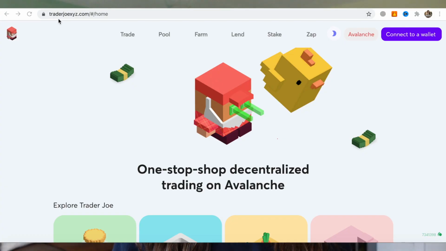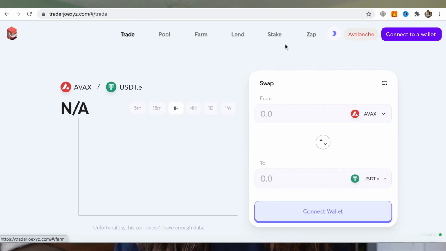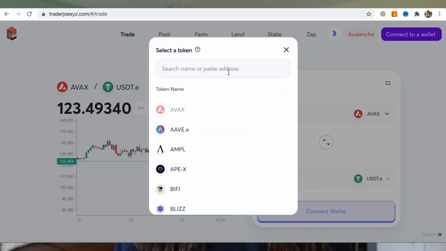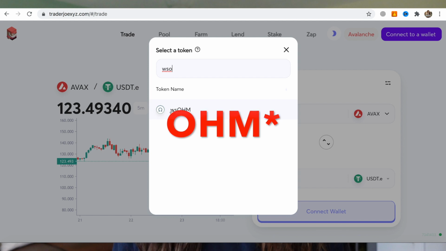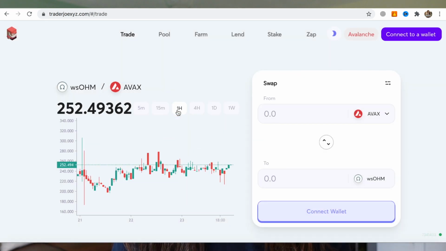If you want to do it, you have to go to TradeJoe and you want to swap AVAX token, which is the native token of Avalanche network, for wrapped staked OHM. The problem here is that the liquidity is not always there, so sometimes it is impossible to do it. So you have to check the liquidity. Depending on how many tokens are left in the pool, you will be able to perform this transaction.